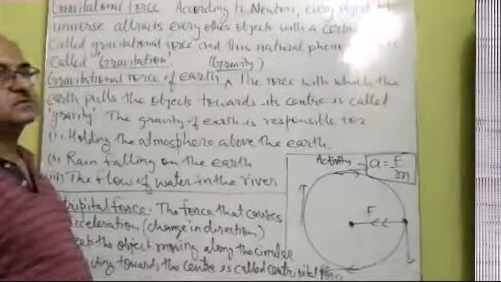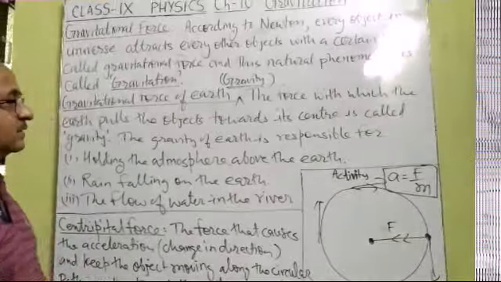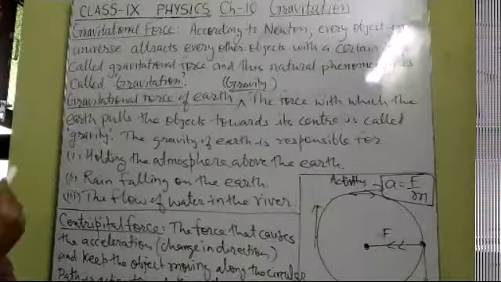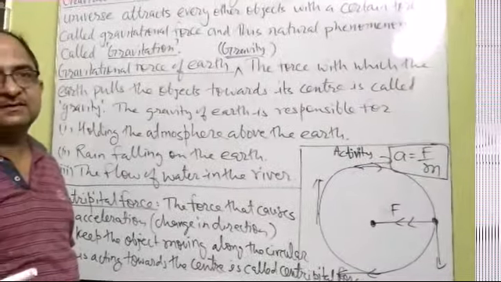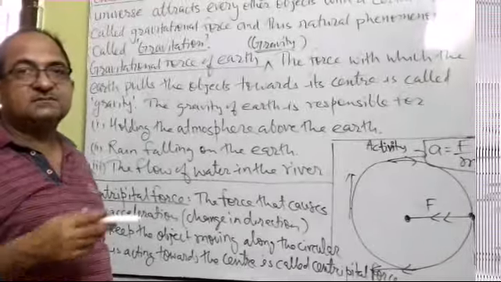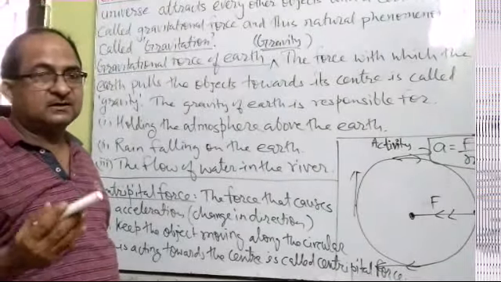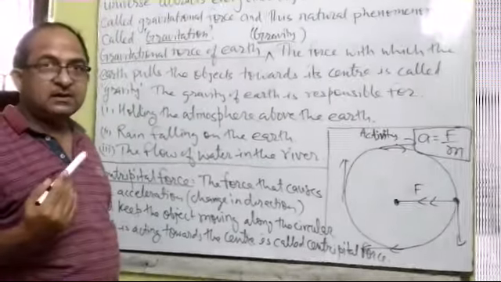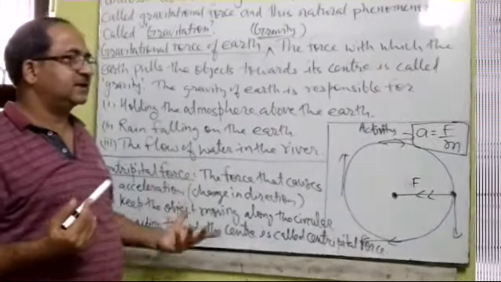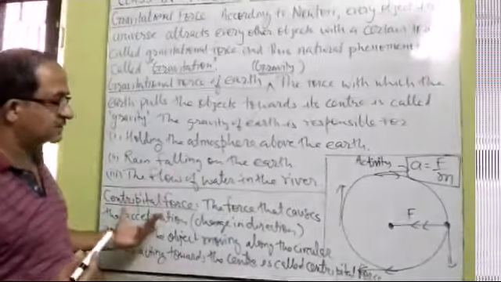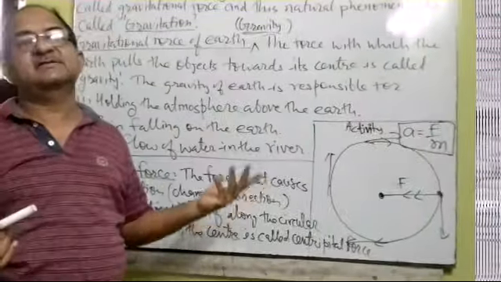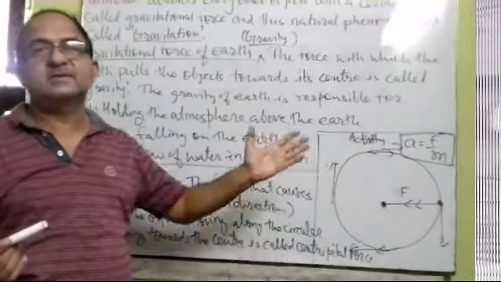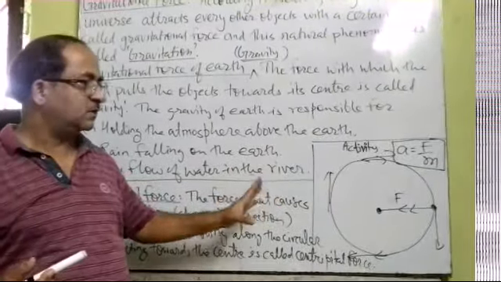Because of this centripetal force only, the moon revolves around the earth, and all the 8 planets revolve around the sun because of the centripetal force applied by the sun. So in the universe many heavenly bodies revolve around other heavenly bodies because of this centripetal force, because of this gravitational force. Just like the moon revolves around the earth in a circular orbit because the earth provides a centripetal force to the moon, and because of that the moon revolves.